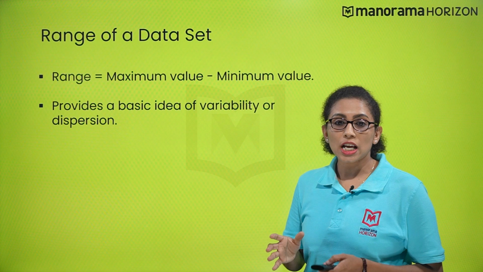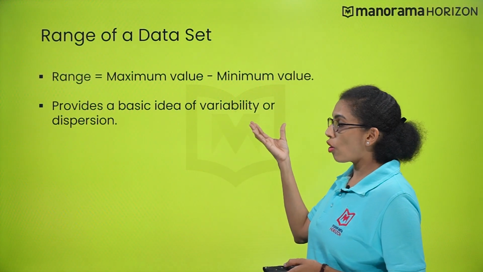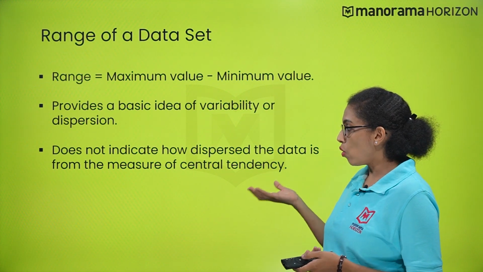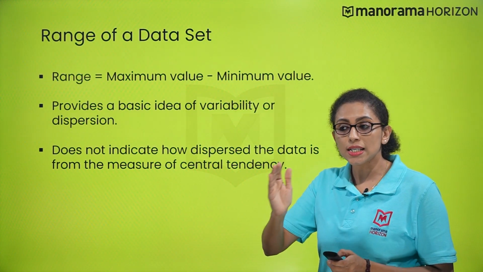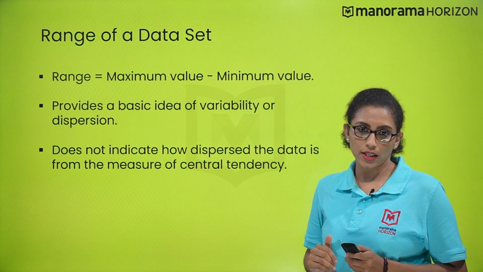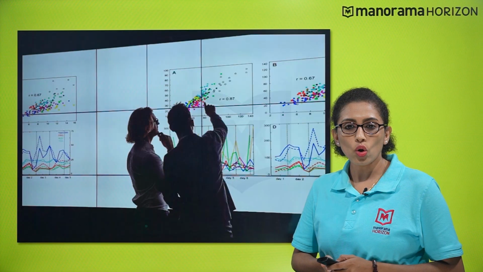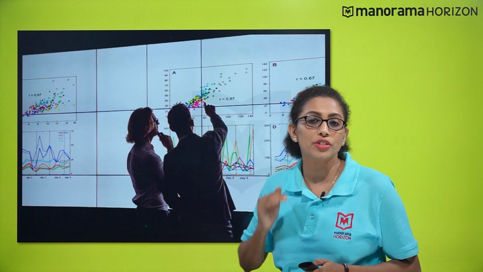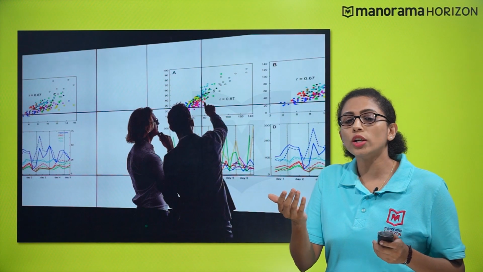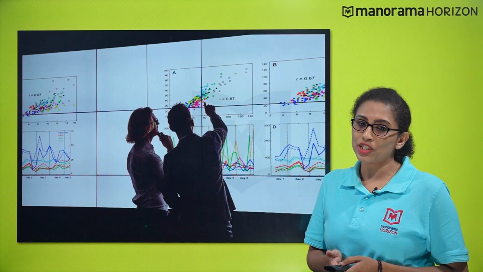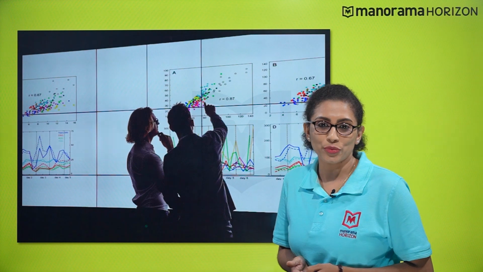The range of a data set provides a basic idea of variability or dispersion, but it does not indicate how dispersed the data is from the measure of central tendency. This is where the usage of range is limited. So, we need some other measures of dispersion, the ones that determine the amount of deviation from the central tendency. Can you guess what those dispersion measures are called? Let's discuss such measures of variability in the next video.